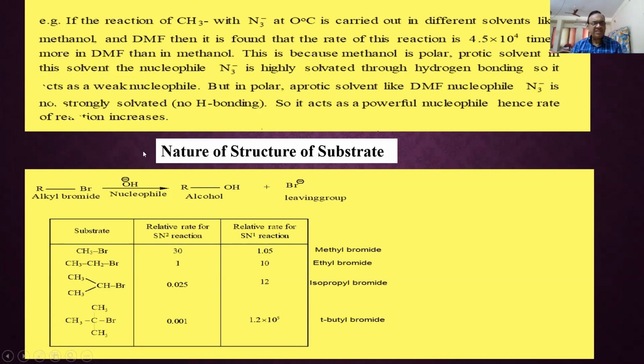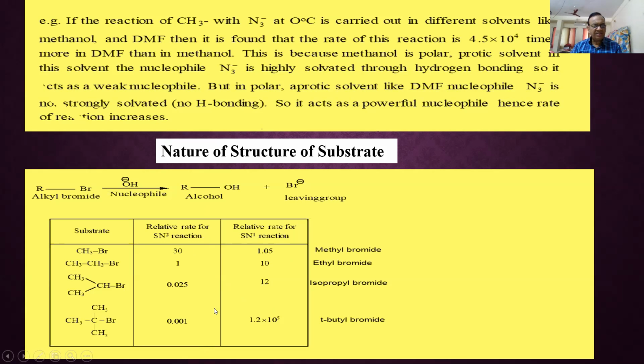The next factor which affects SN1 and SN2 is the structure of the substrate. See, if you observe the structures here: methyl bromide, ethyl bromide, isopropyl bromide, tertiary butyl bromide. As the bulkiness of the group increases, the rate of SN1 increases. As the bulkiness of the group decreases, the SN2 rate increases.